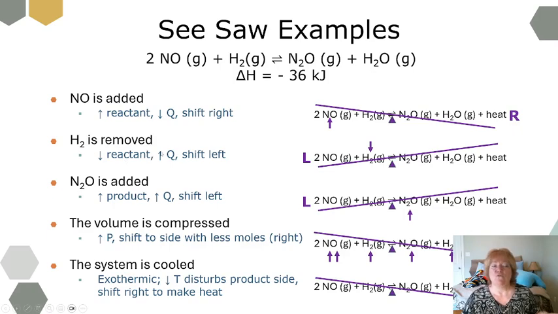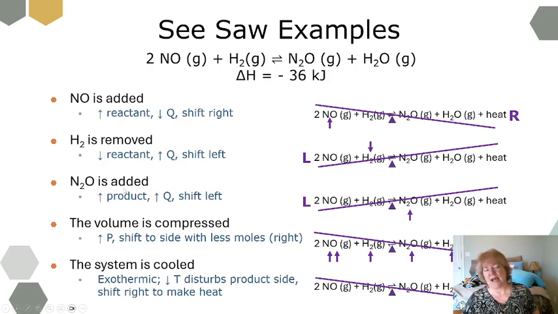If I remove hydrogen, how would I remove hydrogen? I might add something that reacts with it, or it could just say I remove it. I'm going to use the down arrow. The down arrow is going to go on top of the seesaw, pushing it down on the left side. Therefore, it's going to roll to the left side. So this would be shifting left.